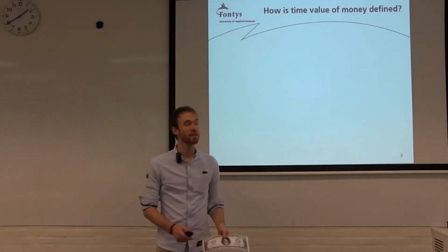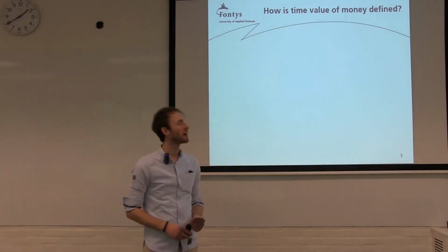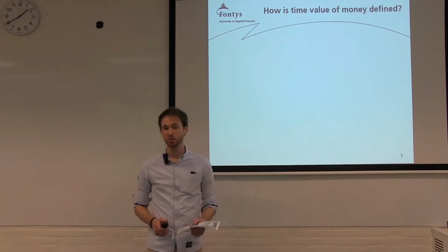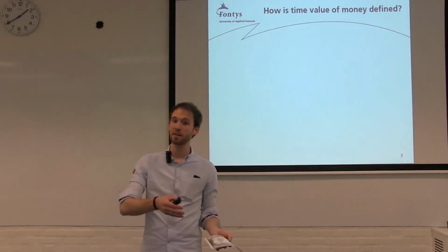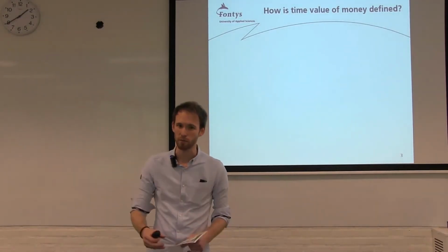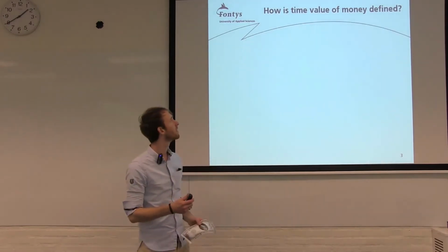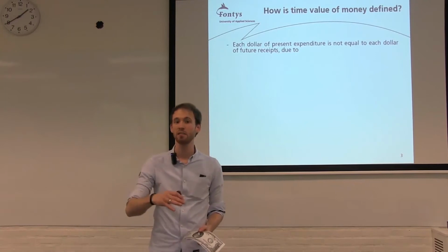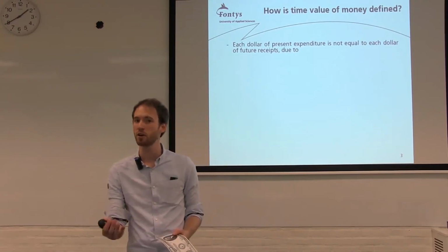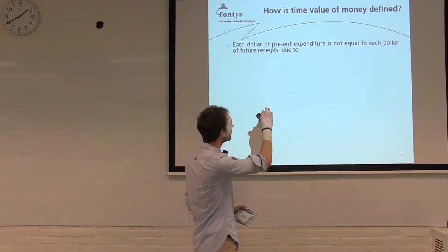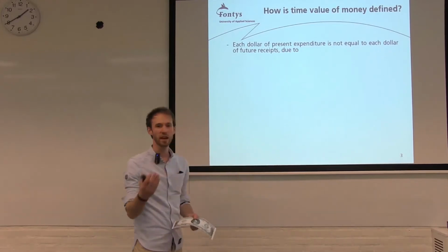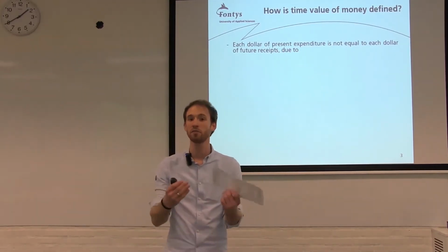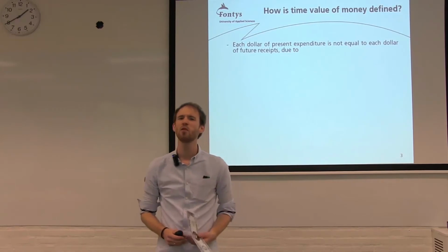Okay, let us now look at the first guiding question. How is time value of money defined? And as I told you before, money today is not the same as money tomorrow. This is what we're going to investigate now. Each dollar of today's money that we spend or receive is not the same as each dollar that we get in the future or have to give in the future. And there are certain reasons for that.